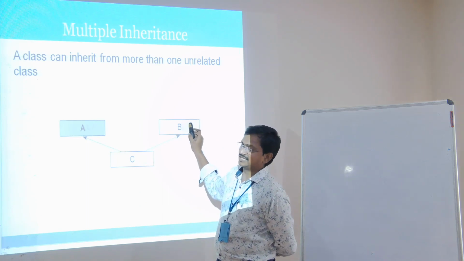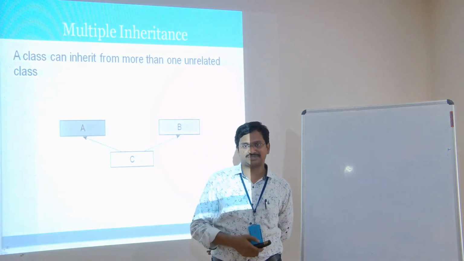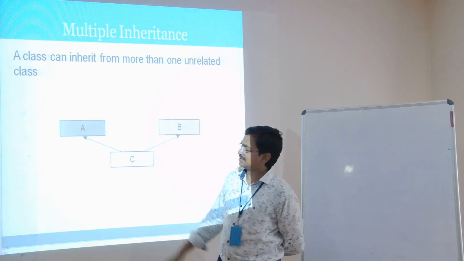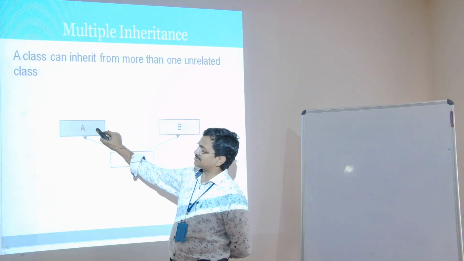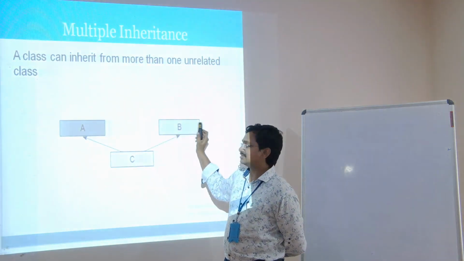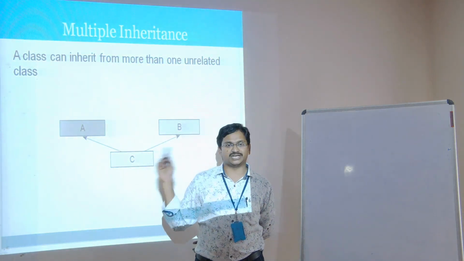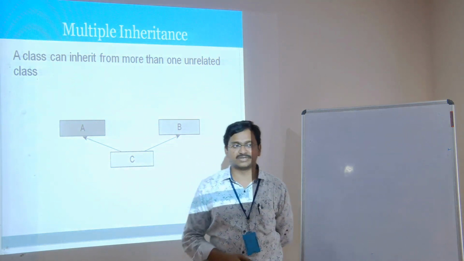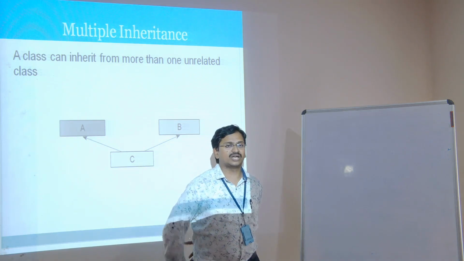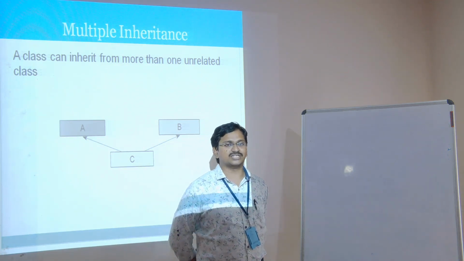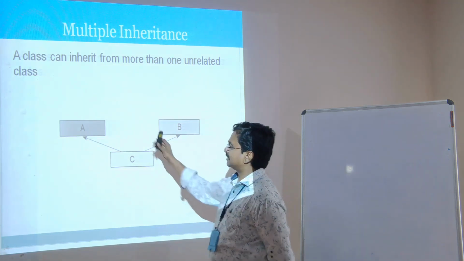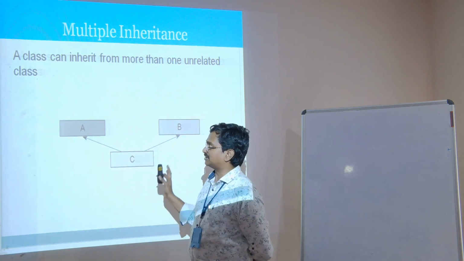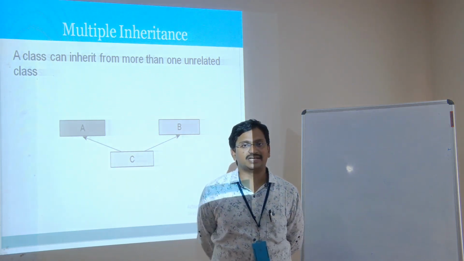That can be treated as an interface. So to reduce the problem of multiple inheritance, we use one class and one interface that can be acquired by the child C. So this is multiple inheritance. Remember, multiple inheritance among classes is not possible. It is possible only when there is one class and any number of interfaces. That is the concept of multiple inheritance.